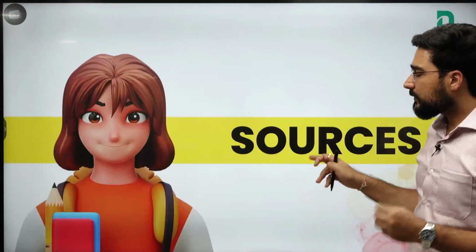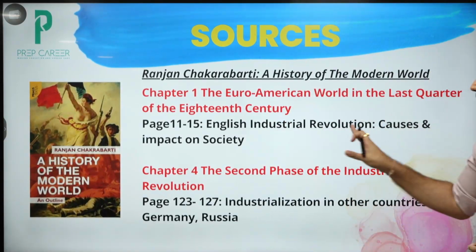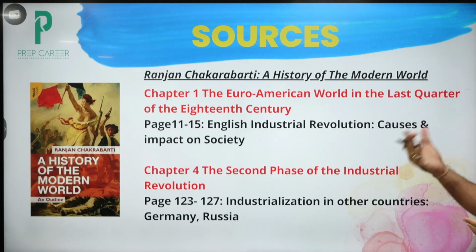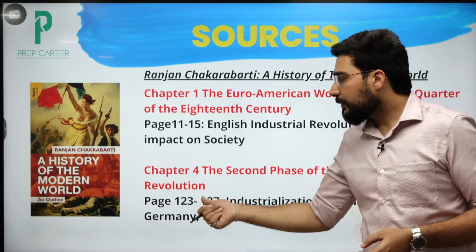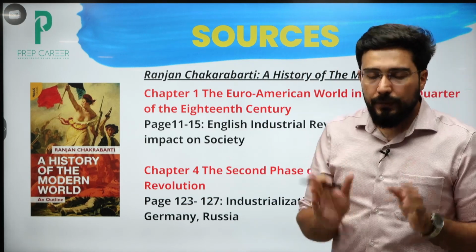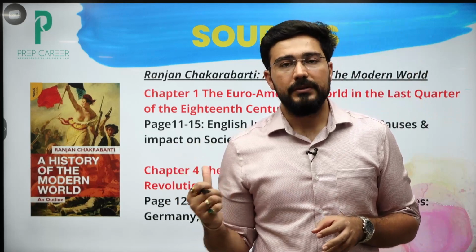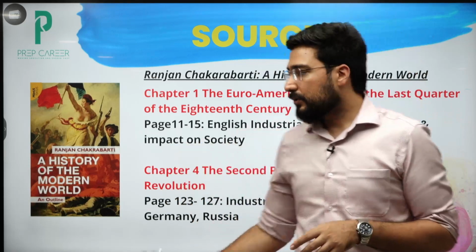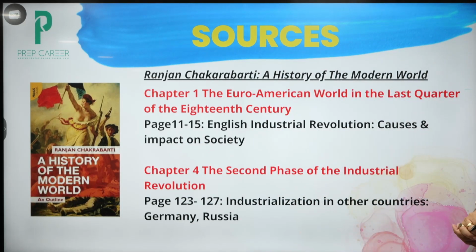So if we see this topic of industrialization, in chapter 1, the first part, the causes of beginning of industrial revolution in England as well as impact on society are given. In chapter number 4, specifically they have mentioned the second phase of industrial revolution. UPSC follows this book of Ranjan Chakrabarty. Even if it is not mentioned in the syllabus, इससे क्वेश्चन आने के chances हैं, तो इसको भी हम साथ में पढ़ लेंगे. Here they have also mentioned about other countries like Germany and Russia.